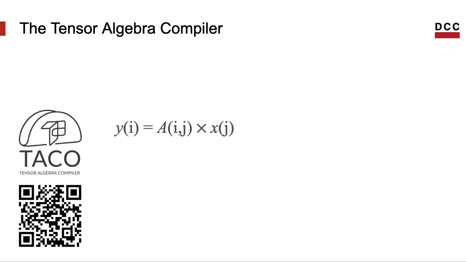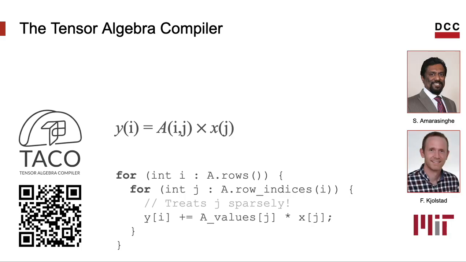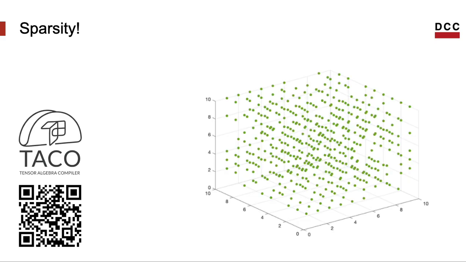TACO is a code generator that takes high-level tensor expressions like these in the figure as input. This notation is called the tensor index notation. It then produces optimized C code to implement the computation, so it translates high-level tensor expressions into optimized C loops. TACO was created by Frederick Kjolstad. He was an MIT PhD student under the supervision of Saman Amarasinghe.